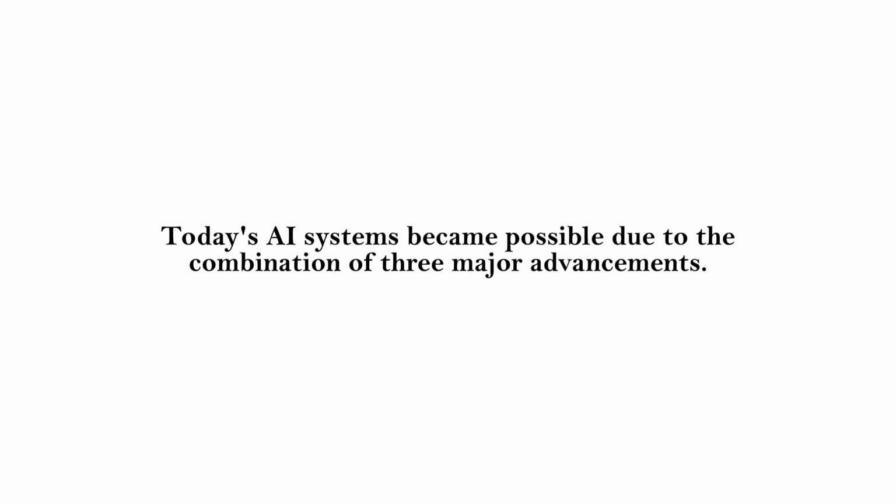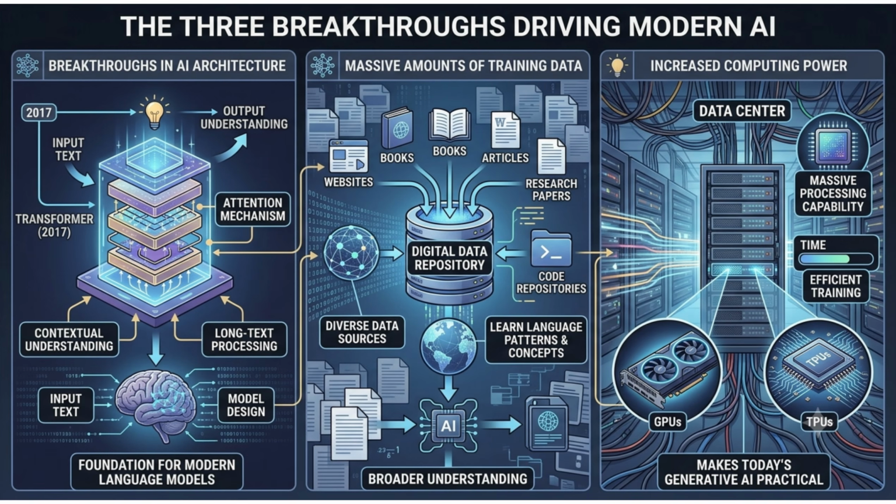What made modern generative AI possible? Today's AI systems became possible due to the combination of three major advancements. 1. Breakthroughs in AI architecture. The first breakthrough was improvements in AI algorithms and model design. A major milestone occurred in 2017 with the introduction of the transformer architecture. This architecture dramatically improved AI's ability to understand language context, track relationships between words, process long pieces of text. This innovation became the foundation for modern language models.